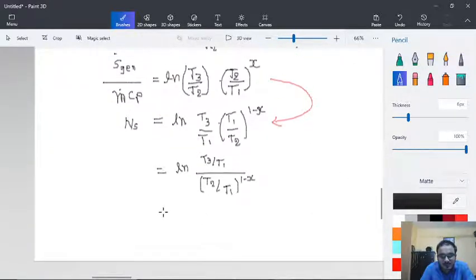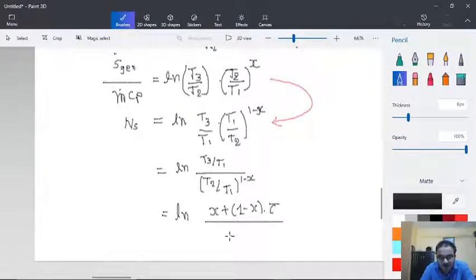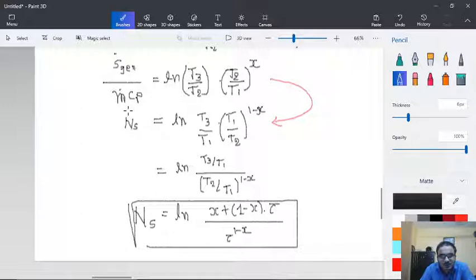So this is ln of x plus 1 minus x into tau, divided by tau into 1 minus x, and this is the value of Ns, which is known as the entropy generation number, given by this formula: S generation divided by M Cp.